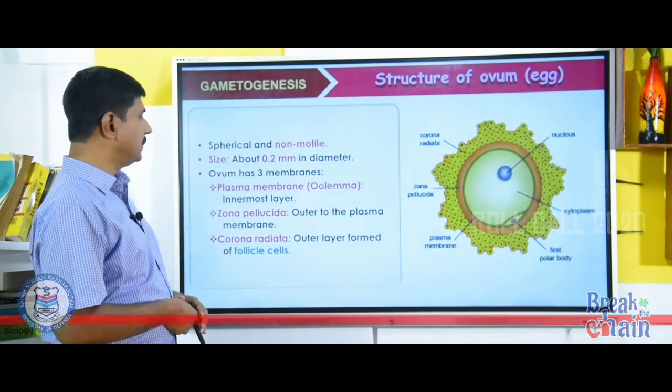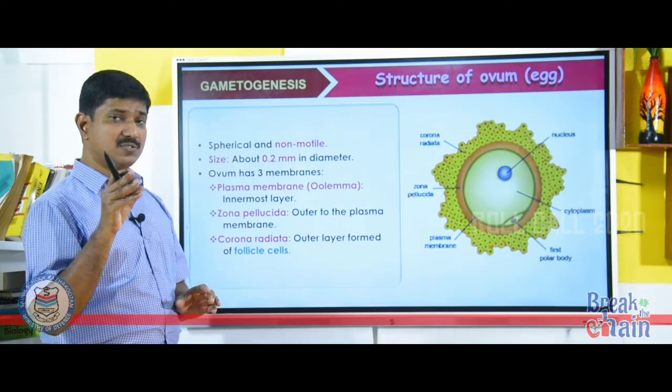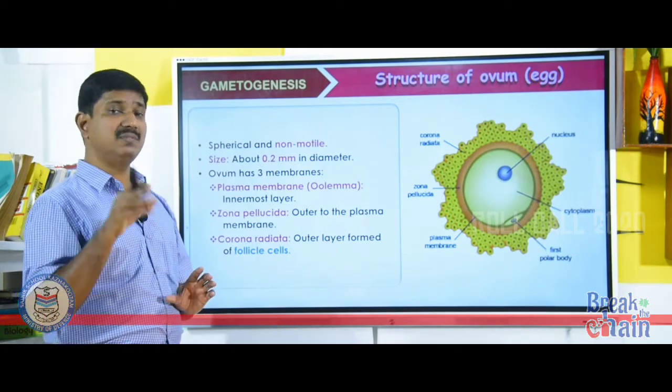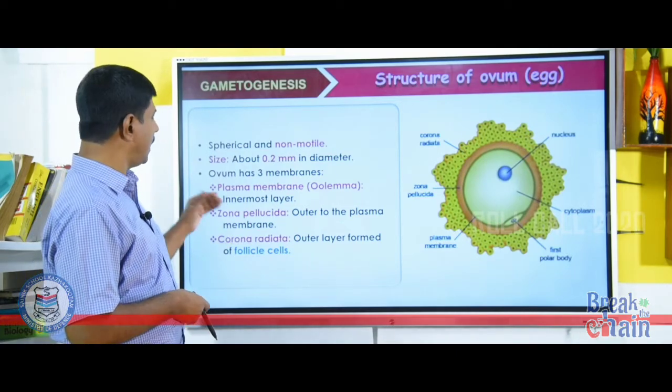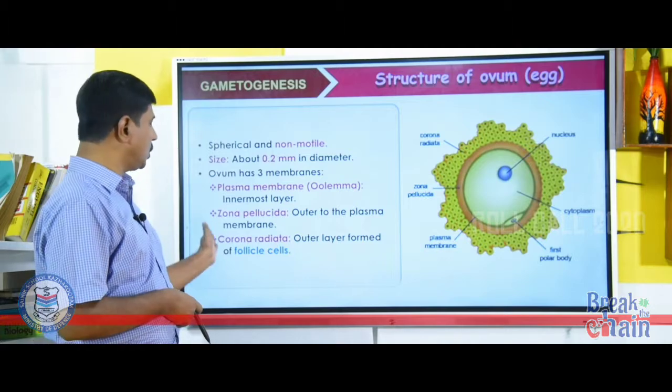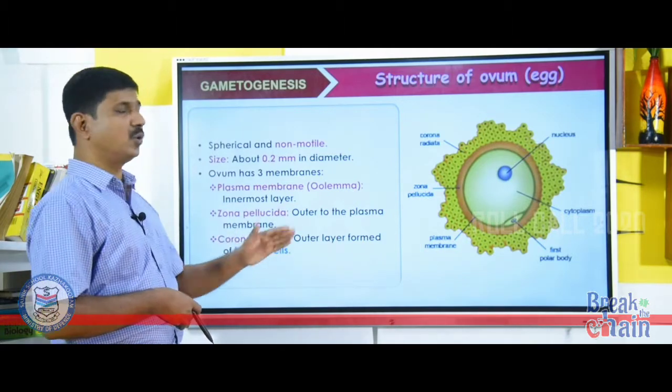Outer to the plasma membrane is the zona pellucida. You studied that the membrane surrounding the secondary oocyte within the tertiary follicle is called zona pellucida. Then the outermost layer is known as corona radiata, the outer layer formed of follicle cells.